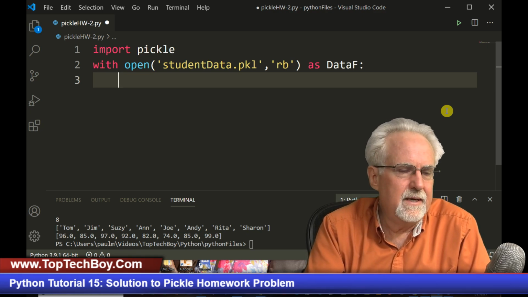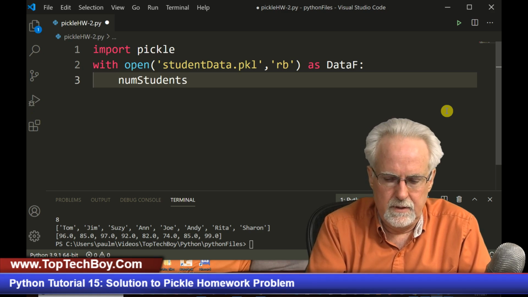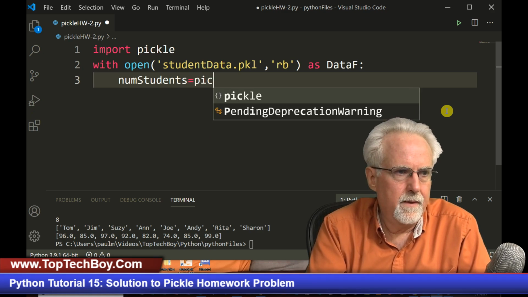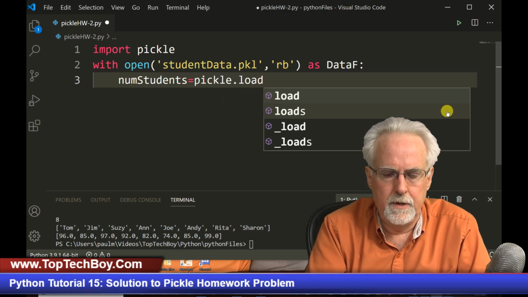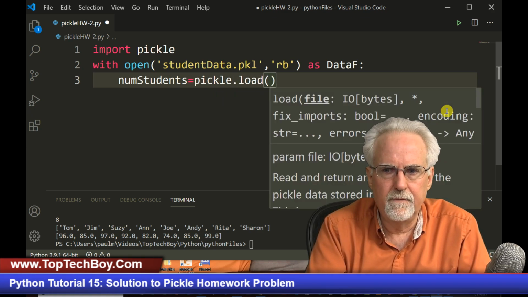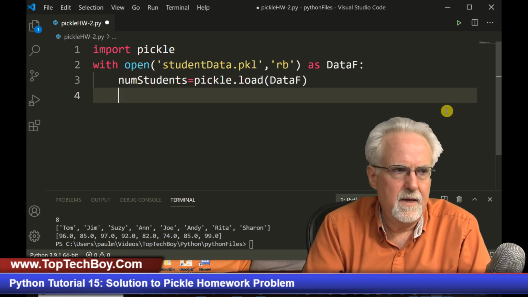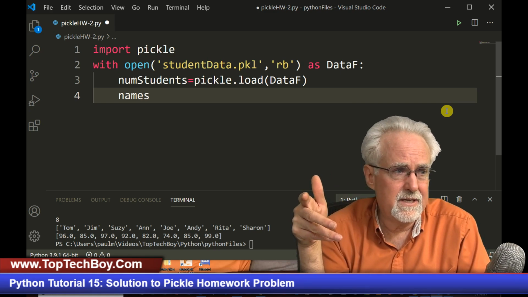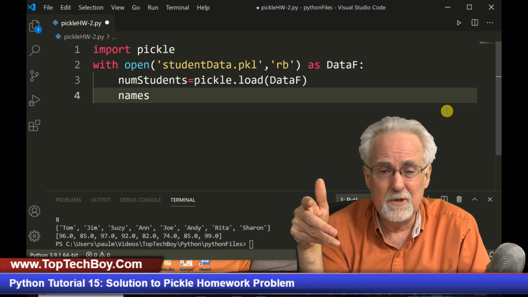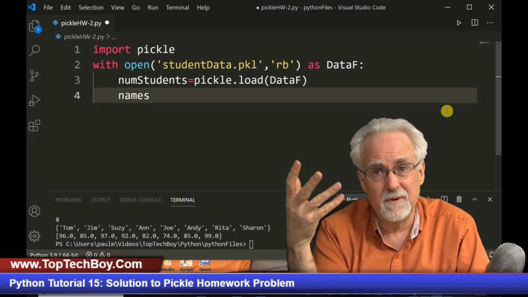Okay, so now what do we need to do? We need to read in num students is equal to pickle dot load. And what are we going to load it from? dataF. All right. And then we're going to read names. Now I'm kind of using the same variable names that I did before, just because it's useful.